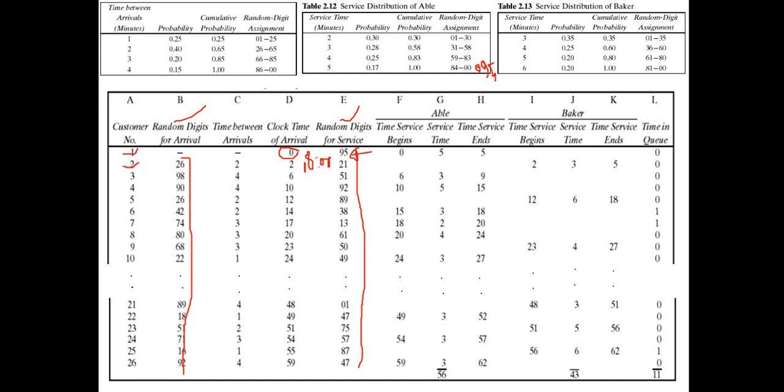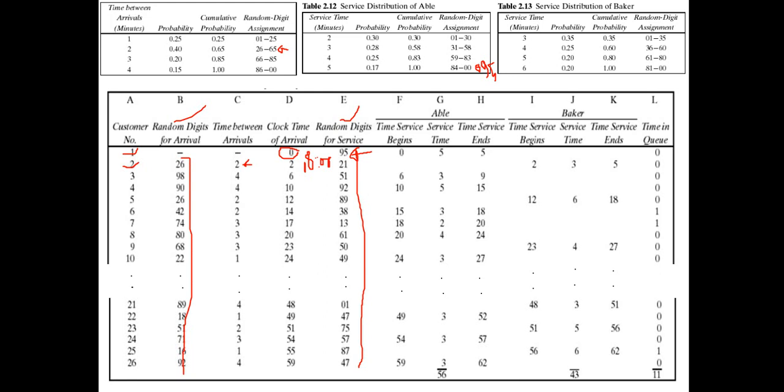The second customer has an interval time, so we need to use the random digit for interval time, and as we said, it will be given in the problem set. The first random digit for interval time will be applied for the second customer, but the first random digit for service time is for the first customer. So 26 is the random digit for interval time. We need to apply this in the interval distribution table. This one is the interval distribution table. 26 is in this range. Against this range the interval time is 2. So we write down here that the interval time is 2.